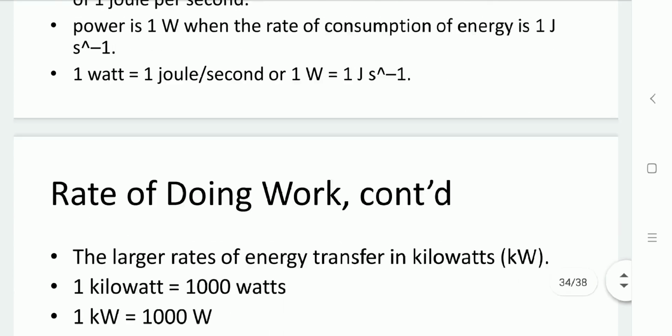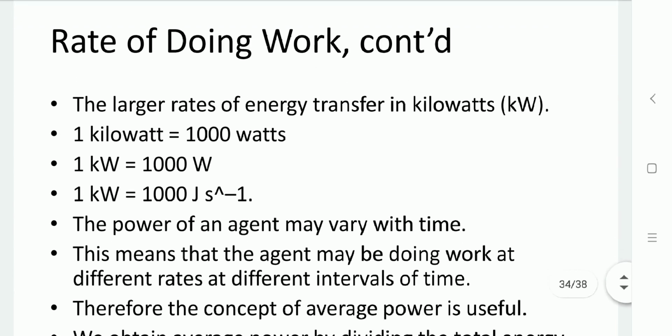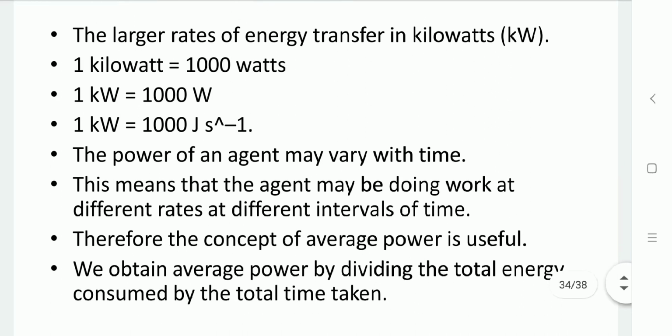Among larger units, we can define 1 kilowatt, that is equal to 1000 watts, or 1 kilowatt equals 1000 joule per second. Here the power value will vary with time.